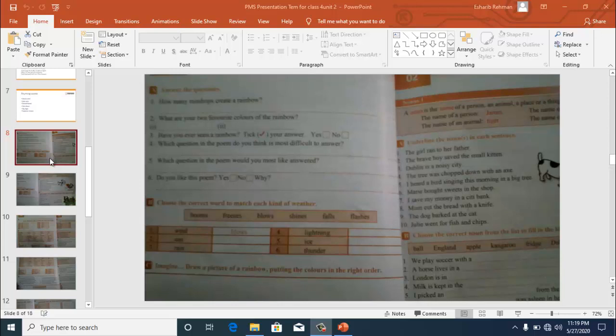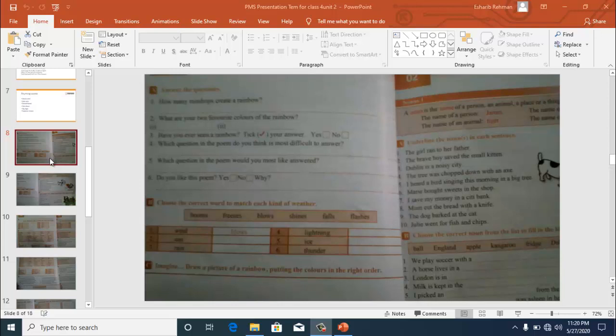Today we will do the activity pages of unit number 2. These start from page number 10, and in this page we are having questions and answers first. So what you have to do is write the answers of these questions in your book.